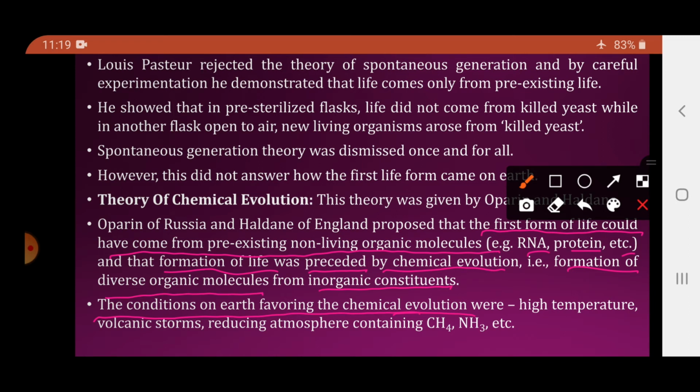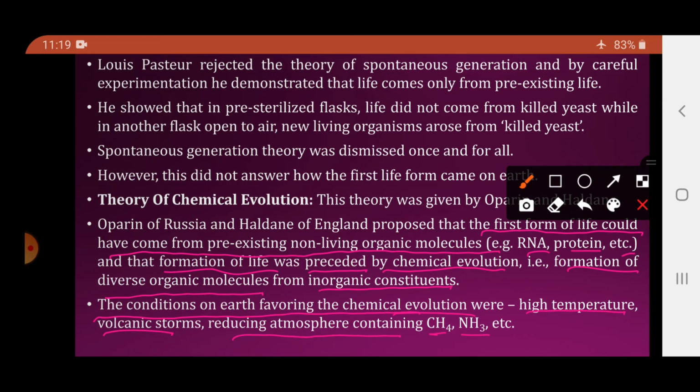So what were the conditions on earth के जो chemical evolution favor कर रहे थे? So those conditions were high temperature, volcanic storms, reducing atmosphere containing CH4, ammonia, that is NH3, etc. So how chemical evolution became possible on earth?